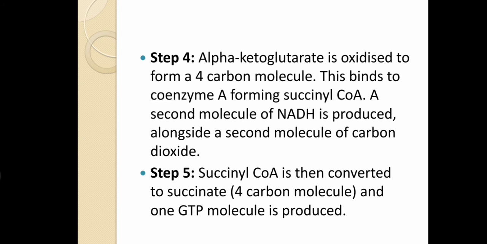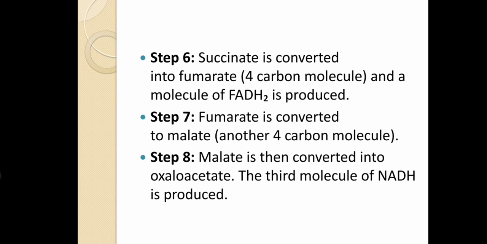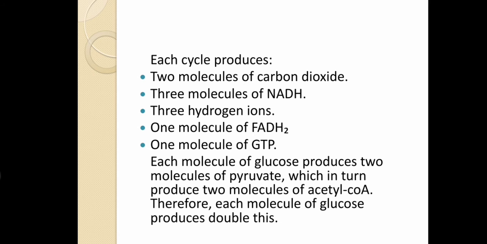In the next step, the alpha-ketoglutarate is oxidized to form a 4 carbon molecule. This binds to coenzyme A, forming succinyl coenzyme A, and a second molecule of NADH is produced alongside the second molecule of carbon dioxide. In the next step, succinyl coenzyme A is converted into succinate, a 4 carbon molecule, and 1 GTP molecule is produced. The succinate is converted into fumarate, a 4 carbon molecule, and a molecule of FADH2 is produced. In the next step, fumarate is converted into malate, another 4 carbon molecule, and the malate is then converted into oxaloacetate and the third molecule of NADH is produced.